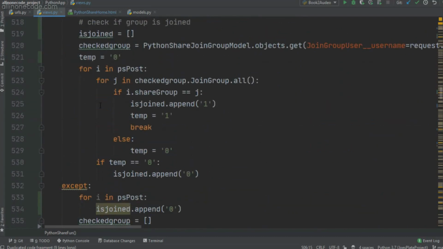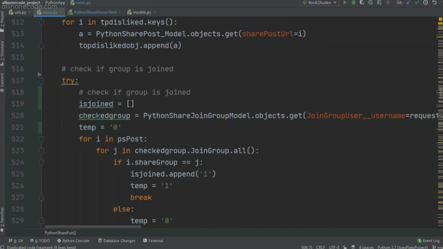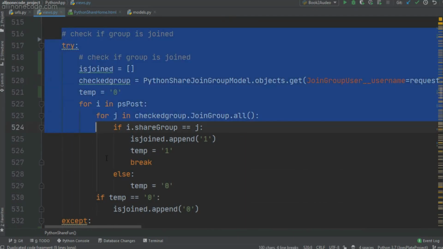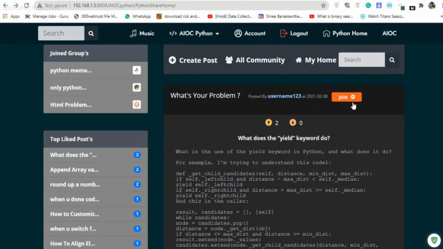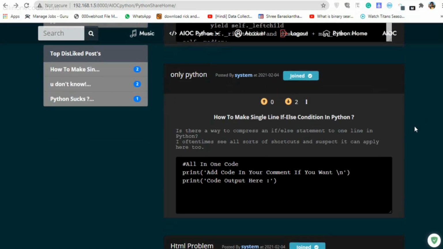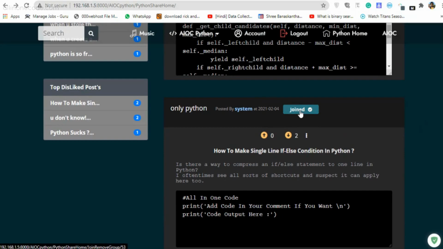Now in this area, I created this code to check if the user is joined in that particular group or not, in that particular post or not. For example, here as you can see, the user is not joined in this group, but the user is joined in this joined group because only Python is joined in that particular many to many field, and that's why it is showing joined. Now I'm going to discuss more about it later.